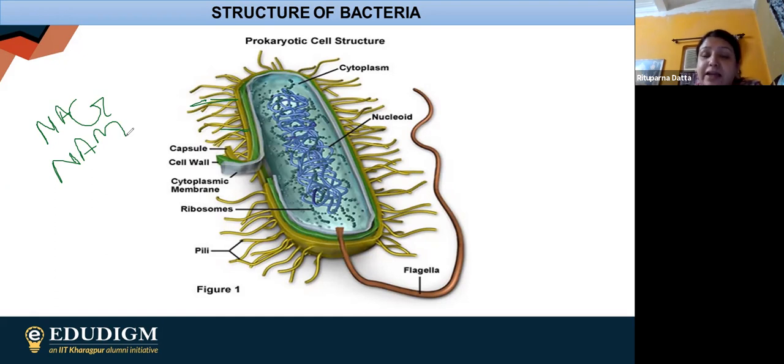But still, he was having a set which is having purple color, a set which is having pink color. So the purple colored bacteria, he termed them as gram-positive bacteria, whereas the pink colored bacteria, he termed them as gram-negative bacteria. Now, why does this particular difference lie? So that is why he went for the structural study. He did the structural study, and then finally he found that there is a difference in the cell wall structure. Now, what is the difference in cell wall structure that we are having over here?